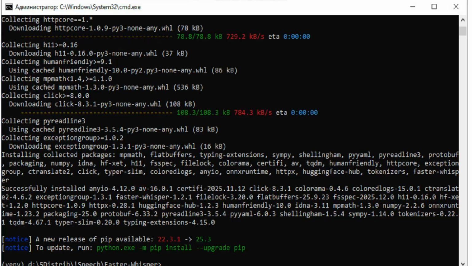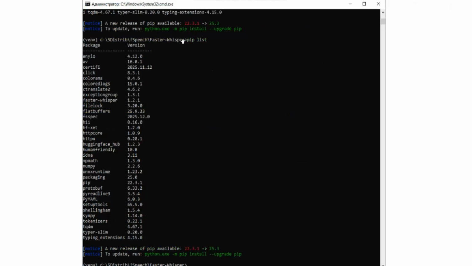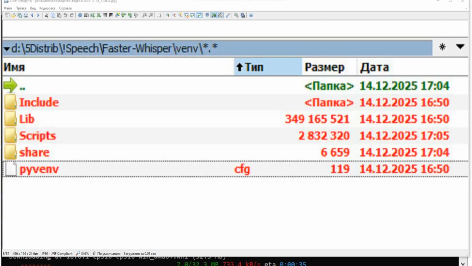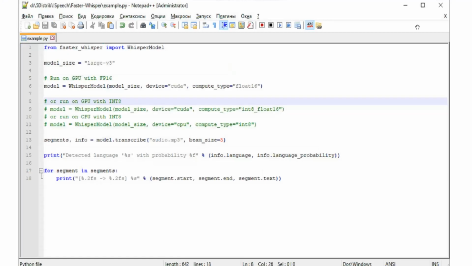The pip list command in this virtual environment lists the installed packages. The size of the directory here is indicated just after installing all these packages. As you can see, our new virtual environment takes about 400 megabytes on the disk. And it's the perfect time to check the model's functionality.